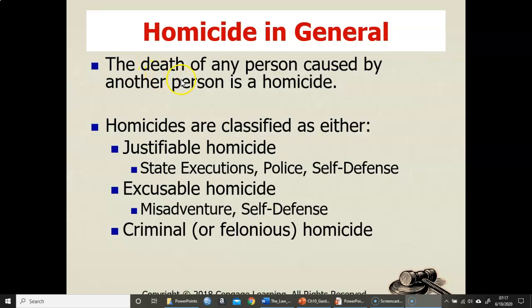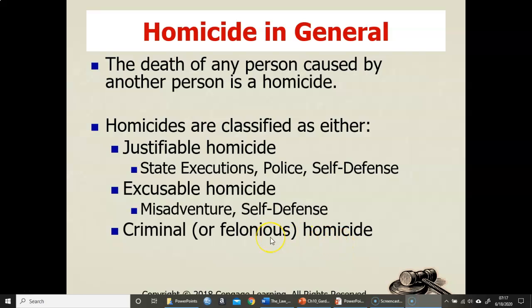So homicide in general is the death of any person caused by another person. Justifiable homicides would be state execution, police use of force, and self-defense. Excusable homicides could be self-defense that maybe isn't perfect, but a person believed it was, and the courts would look at it as excusable.